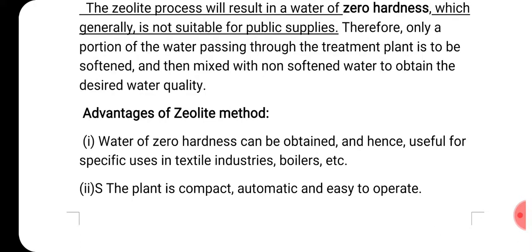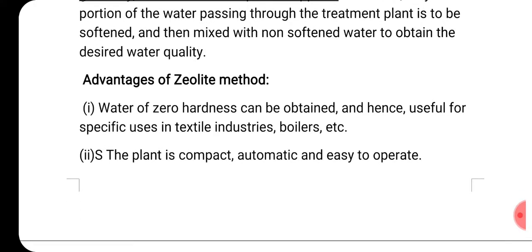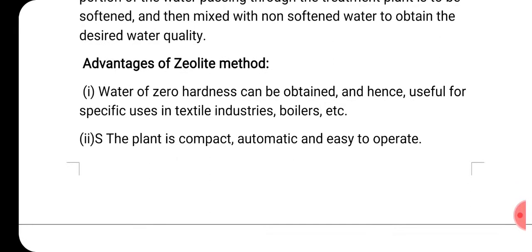Okay. So, advantages of the zeolite method. First one, water of zero hardness can be obtained and hence useful for specific uses in textile industries, boilers, etc. So for boilers and industries, this zero hardness water is most useful. Okay, so that is one advantage.